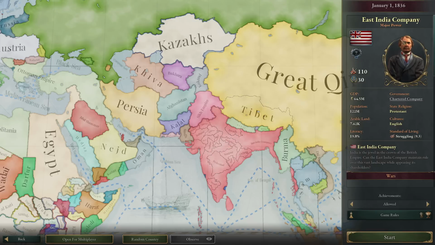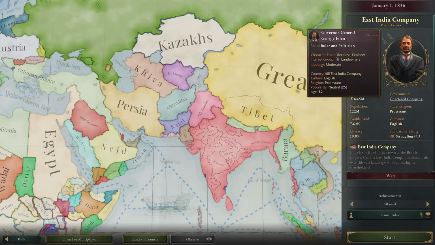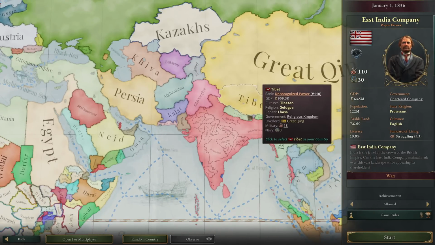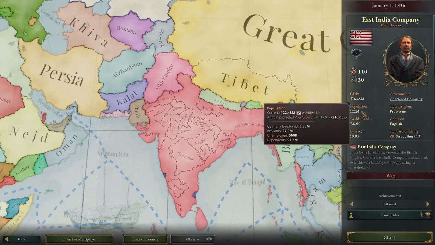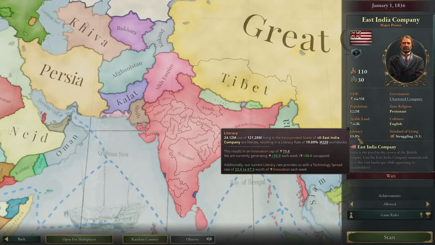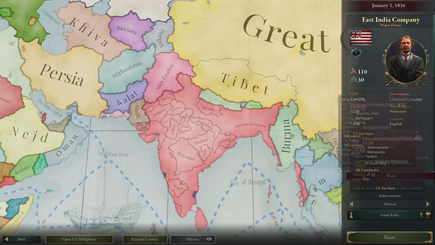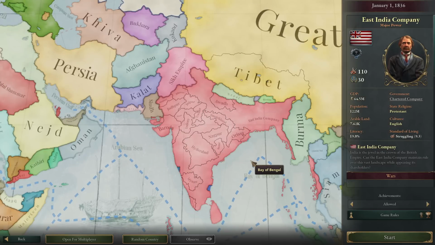East India Company starts as a major power in Victoria 3, but it has a lot of issues. It's still a dominion of Great Britain. High GDP and high population, but at the same time very low literacy and very low standard of living and a lot of internal issues. Today I'm gonna try making this nation successful.